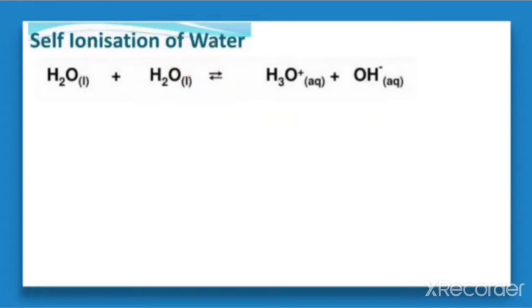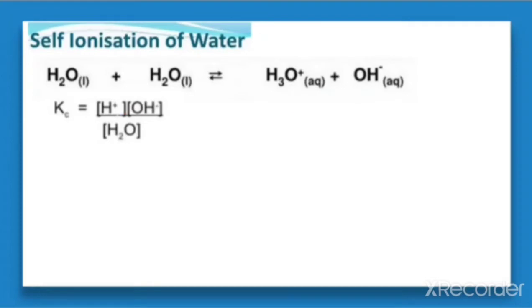The equilibrium constant for this equation can be represented as Kc is equal to [H plus][OH negative] over [H2O]. Here the H plus can be written as H3O plus.